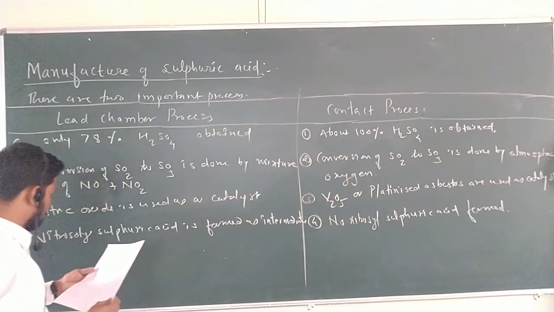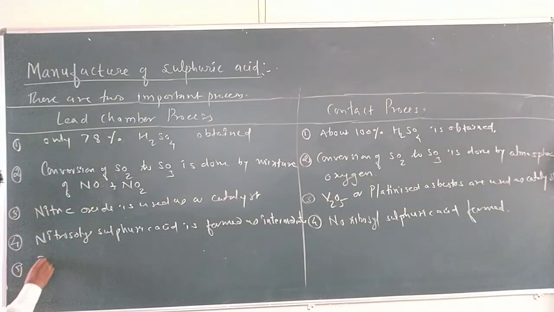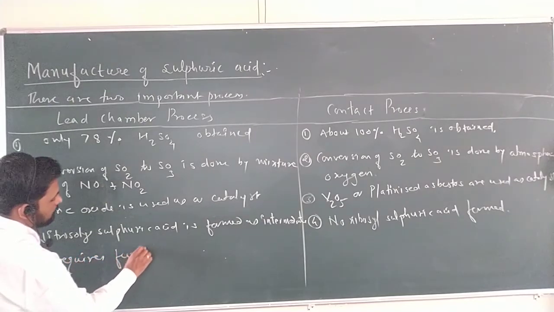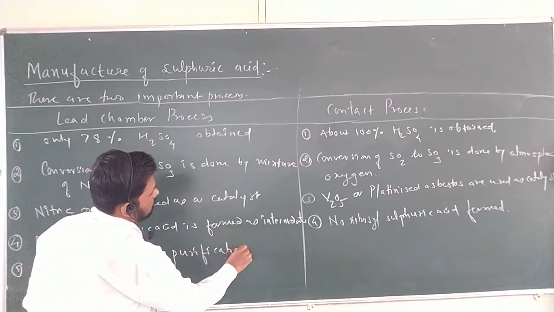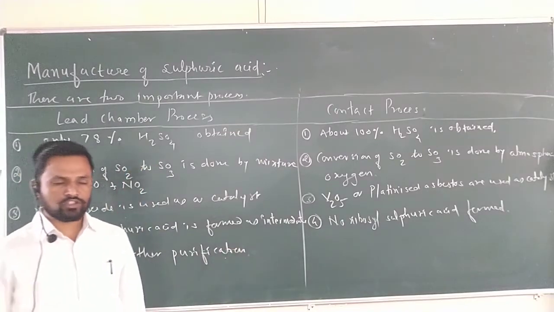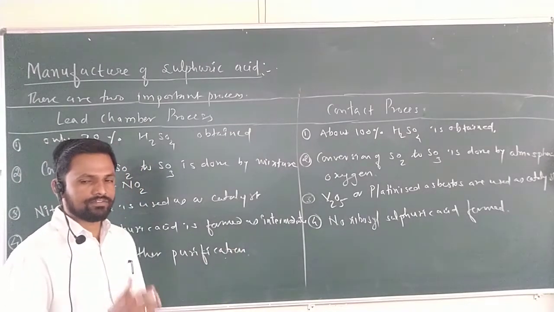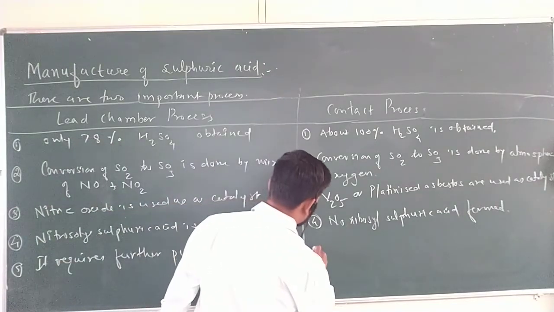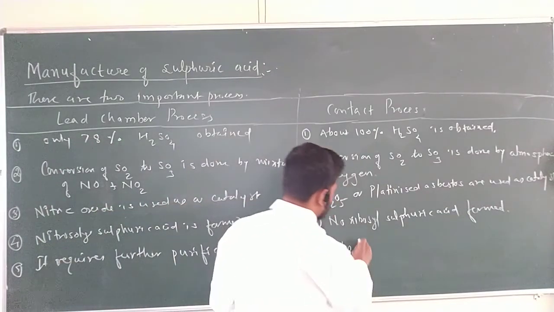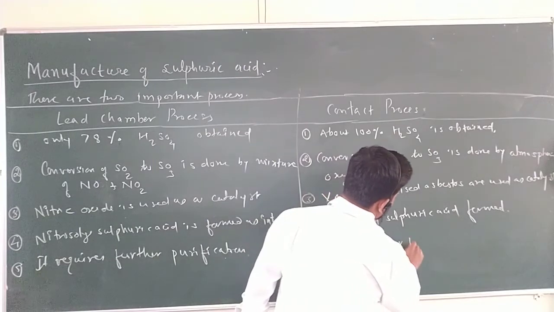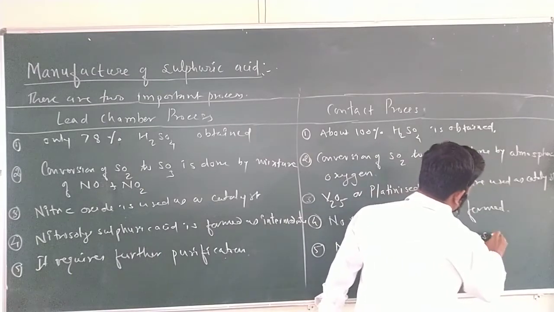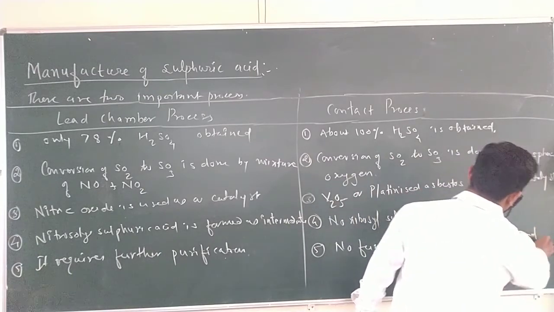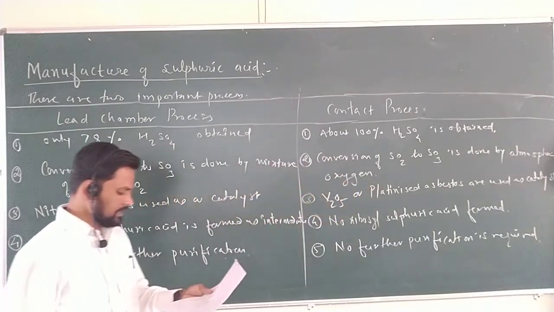And further, which is very important, the lead chamber process requires further purification. Once H2SO4 is formed, dilute H2SO4 is formed, and we have to purify it. In the contact process, no further purification is required.